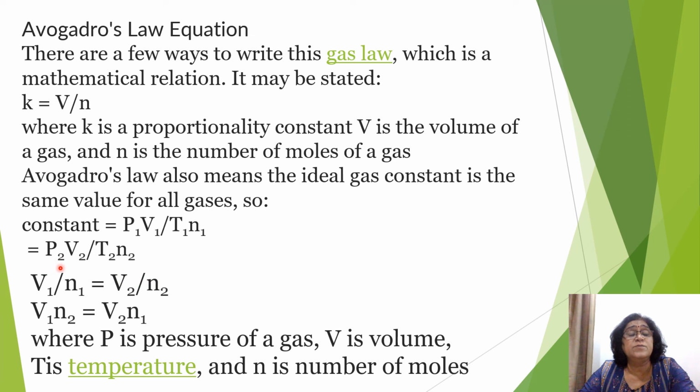Equating these, it will be P1V1 upon T1n1 equals P2V2 upon T2n2. Pressure P2 and P1 and temperature T2 and T1 are the same, so we can reduce it to V1 upon n1 is equal to V2 upon n2, or we can say V1n2 is equal to V2n1. Here P is the pressure of gas, V is the volume of gas, T is the temperature of gas, and n is the number of moles. Because pressure and temperature were the same, they got cancelled. Therefore V1 upon n1 equals V2 upon n2.